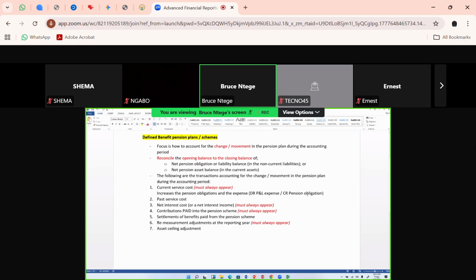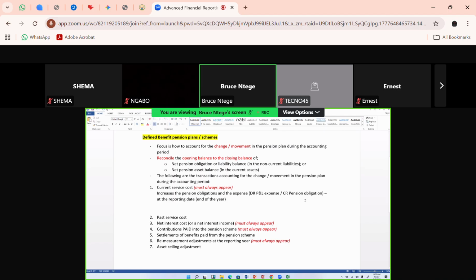Now, this will usually be at the reporting date. This double entry is going to be at the reporting date, which is like the end of the year. That entry is passed at the end of the year. Okay, so that's the current service cost.